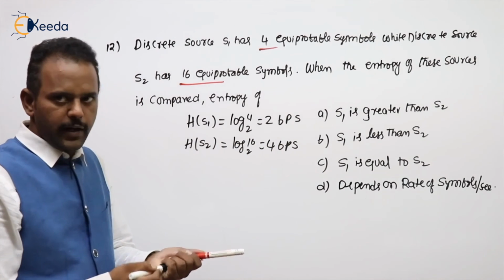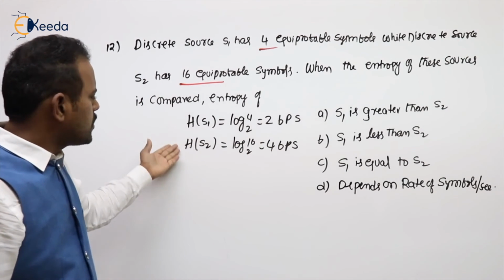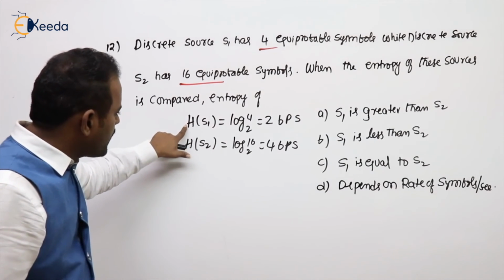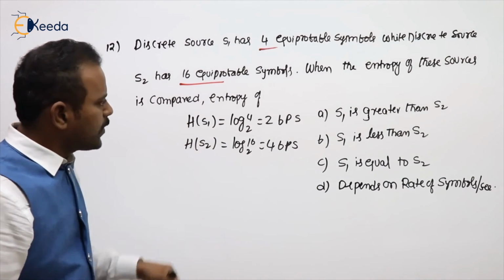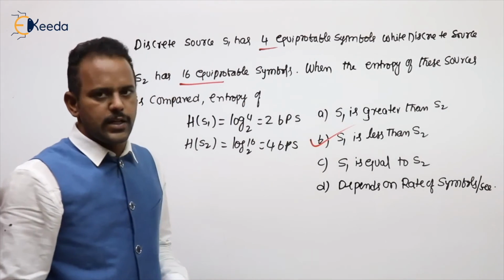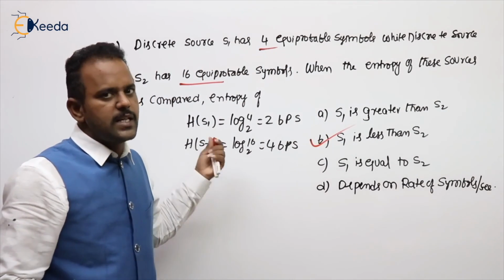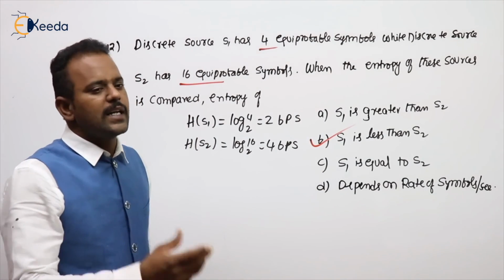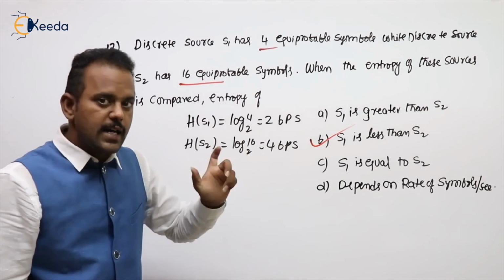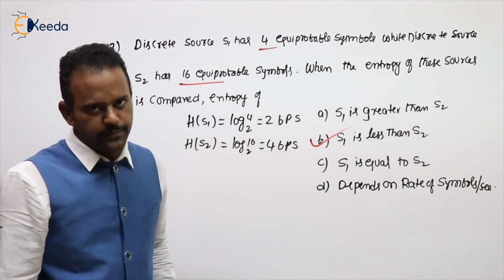Are you getting my point or not? So these are the two we got. Now you can see the entropy of S1 is less than the entropy of S2. So option B, S1 is less than S2. The same problem based on entropy only, but asked in a slightly different way. I am showing all the possibilities of asking problems on entropy.